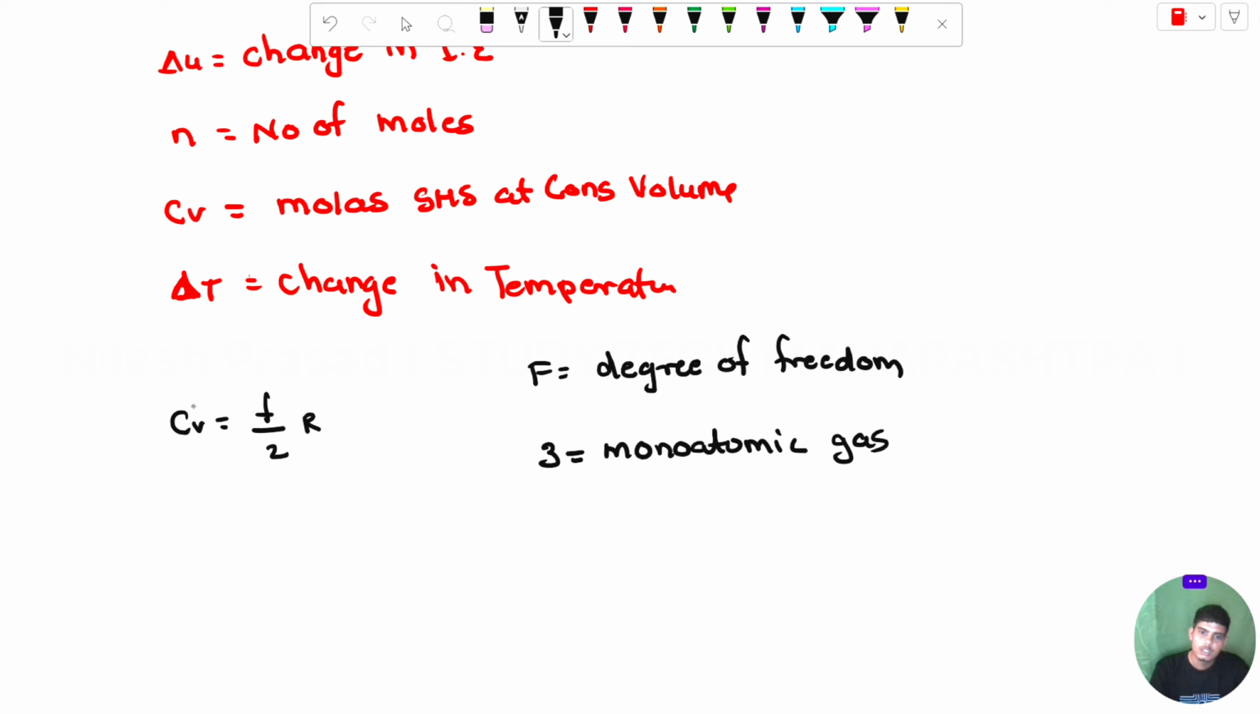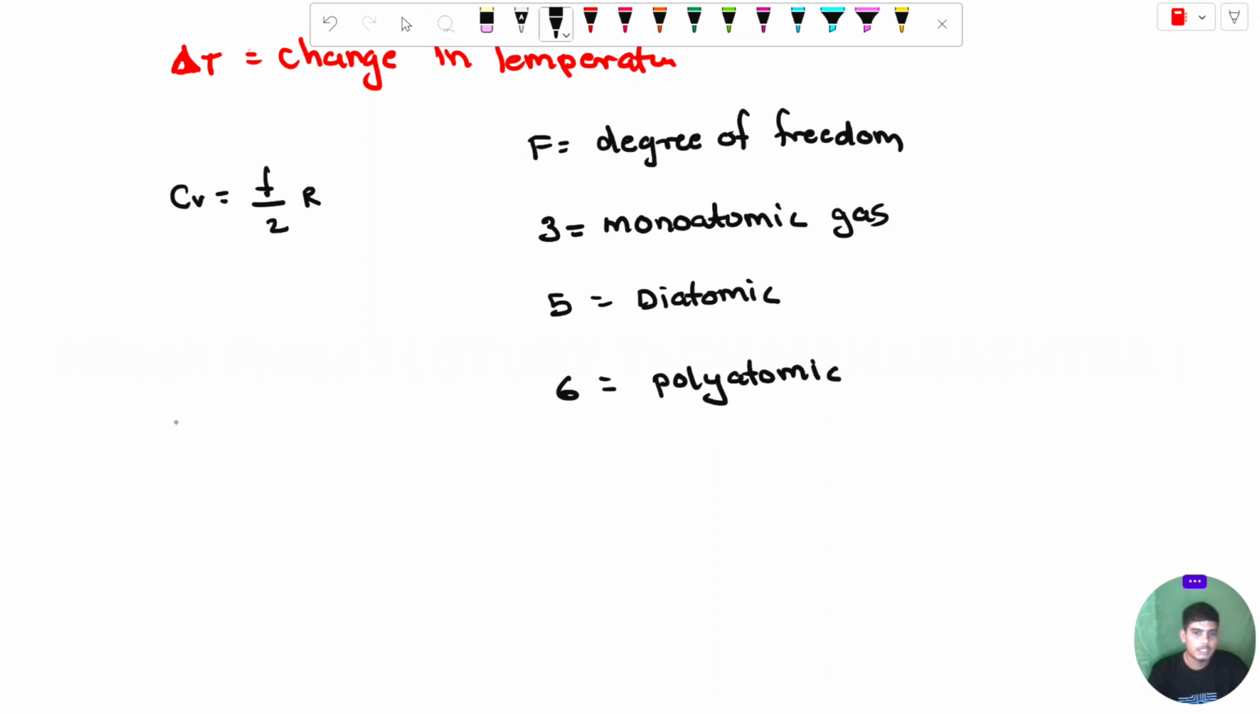Monoatomic gases. If the value of F is 5, it's for diatomic. If the value of F is 6, it is for polyatomic. According to your gases, you can select the value of F. R is the universal gas constant, and the value of R is 8.314 joule per mole. R is also denoted with 2 calorie per mole in the form of calorie.